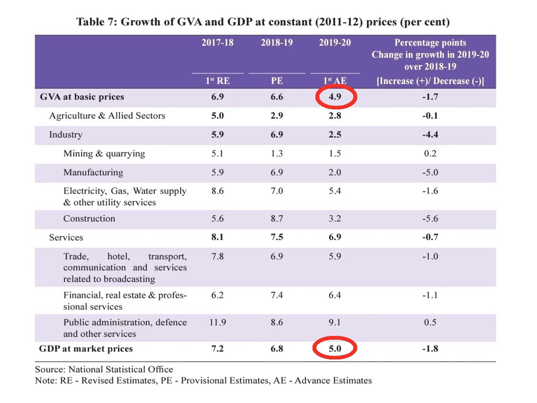In this chart it is given how much growth there is in various sectors of the economy. Like we can see that in the agriculture sector the growth is only 2.8%. The industrial sector is also growing only 2.5%. And in the service sector there is a growth of 6.9%. So that means there is a huge contribution of the service sector in the growth of the economy. However, the industrial and agricultural sectors' growth is very low. So these sectors need stimulus so that the GDP of the country can increase.